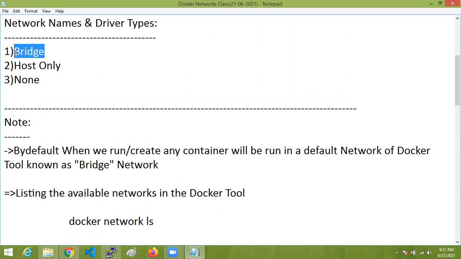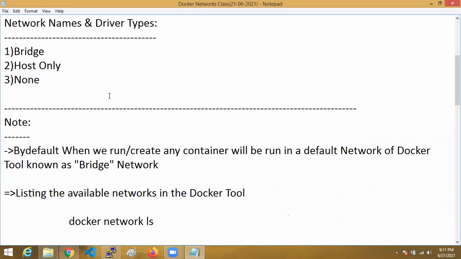In bridge network, bridge is nothing but what I showed. It is the default network we have in Docker, and using this bridge network we can connect the containers. By default, every container we create goes to the bridge network. If you want, you can create your own network of bridge type. By default, it will be bridge type. Here you can go inside the containers about the bridge.